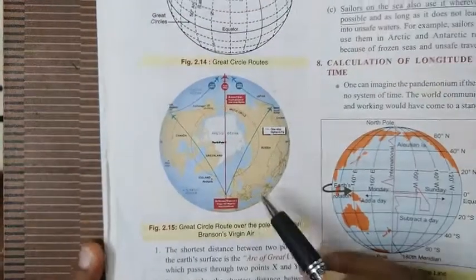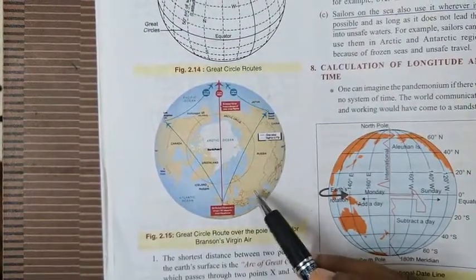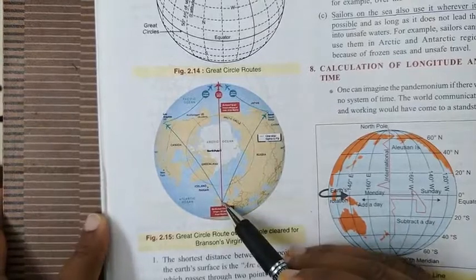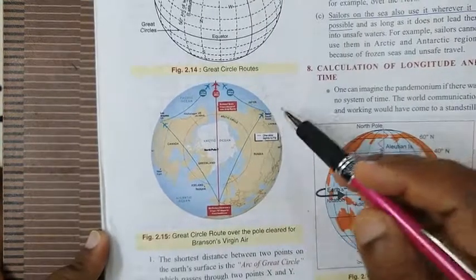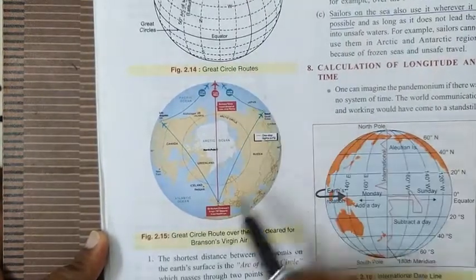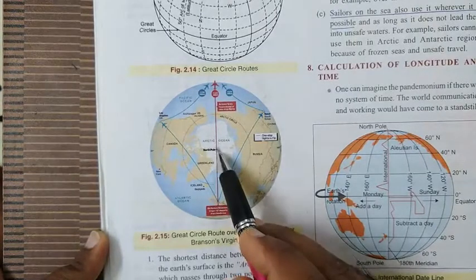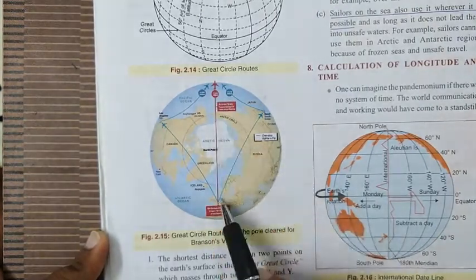The same thing is shown here in this figure. This plane goes a very long distance here, but when it flies over the north pole, this is the shortest distance.